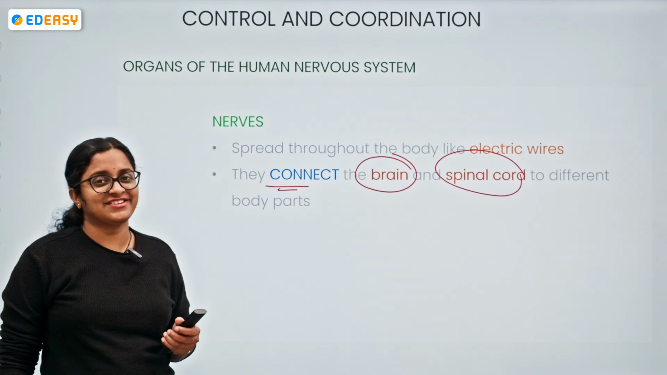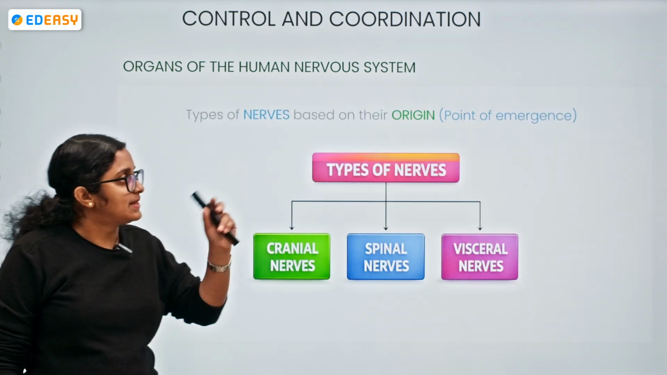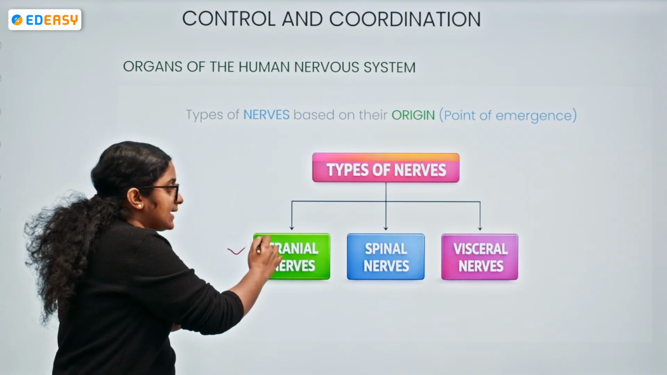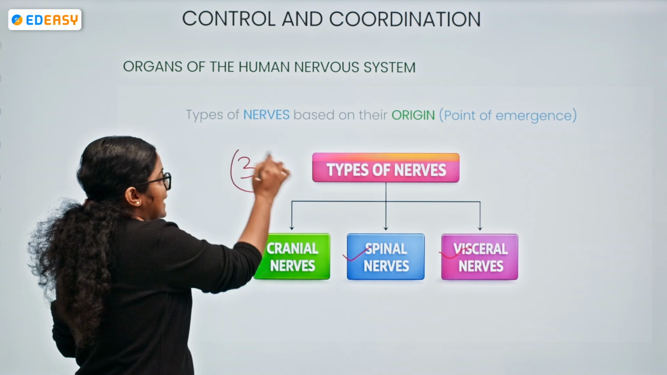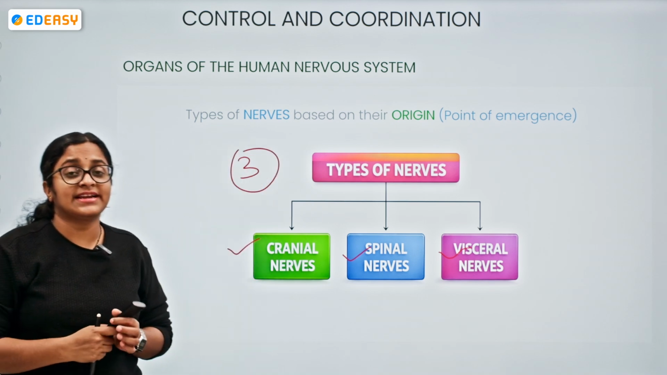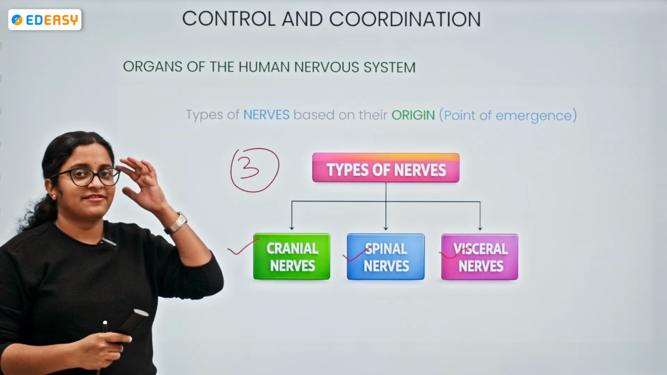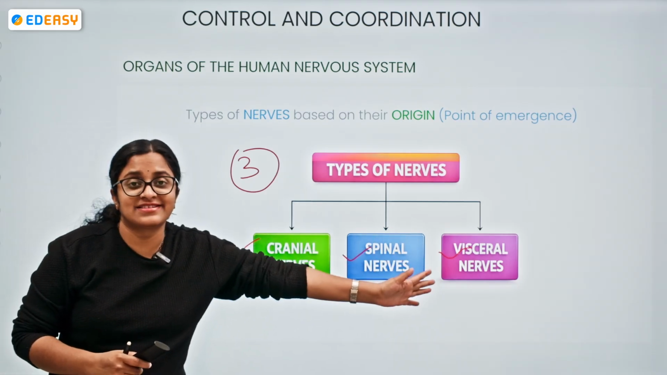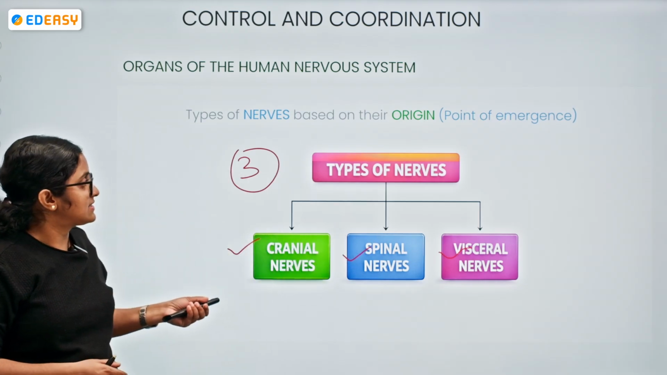Got it? Understood? Now coming to the types of nerves based upon the origin, the point of emergence: cranial nerves, spinal nerves, and visceral nerves. Three types. What are they? The three types are cranial, spinal, and visceral. Cranial means from the brain, spinal from the spinal cord, and visceral belonging to the internal systems.